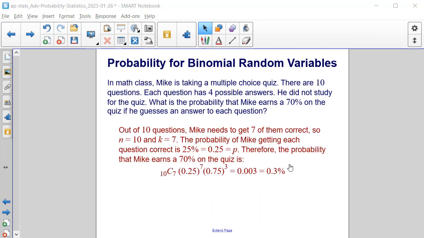And here's the solution laid out, and it verifies the answer that we found. It only shows the original decimal rounded off to the nearest thousandths place, which makes it 0.3%. When we originally calculated it, we went a little further out, but we still got the same exact answer here.